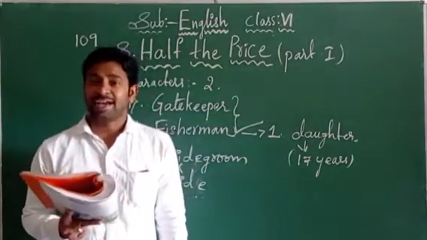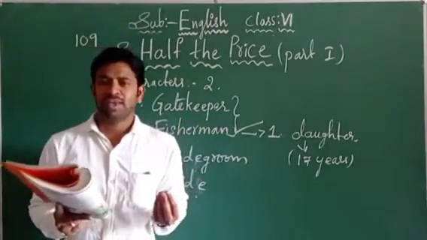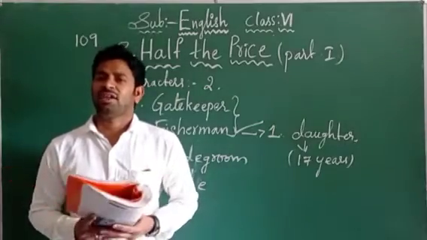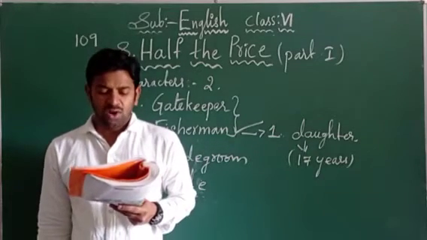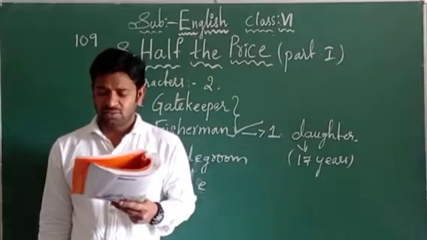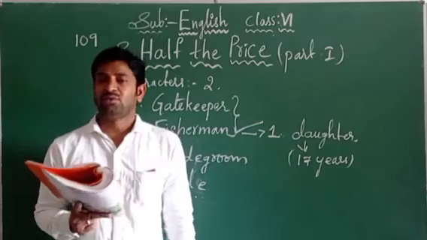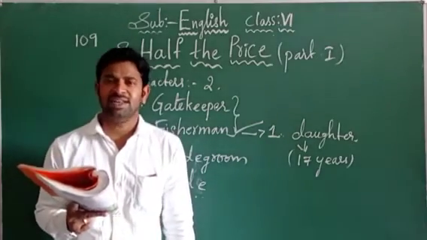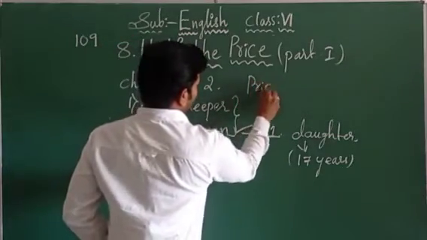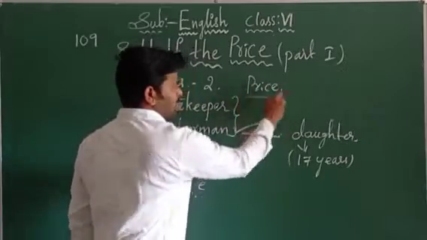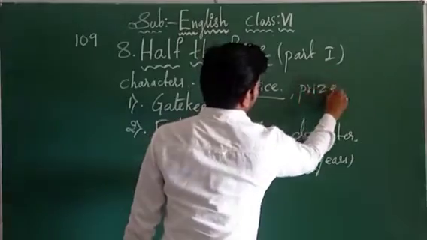Now the gatekeeper is agreeing with the fisherman's request here. In what way? Simply he is not agreeing; he is offering something in front of the fisherman. What is he offering? Let us see. Do you want to sell him the fish? What is its price? Do you want to sell this fish to the Raja? So what is the cost of it? Price is nothing but cost, children, P-R-I-C-E, price. So don't get confused by these words. They have the same pronunciation but a different meaning. P-R-I-C-E, price, P-R-I-Z-E, prize.